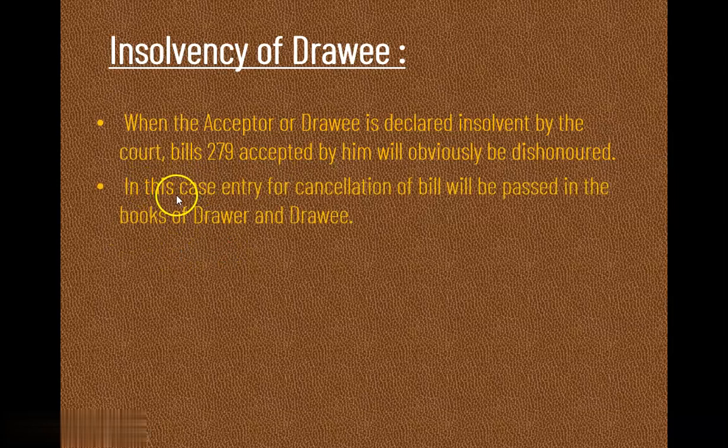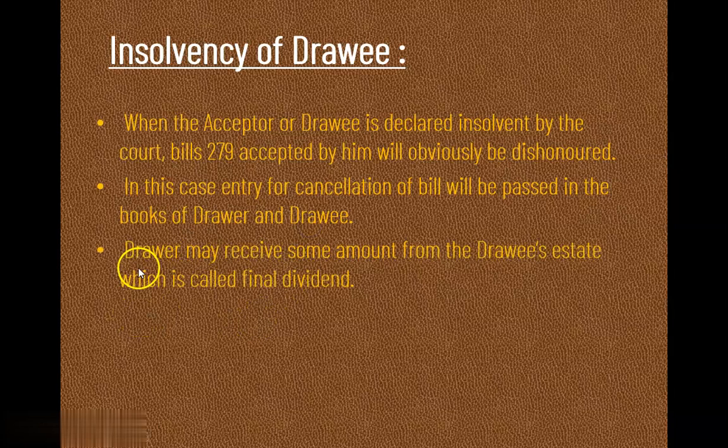Here in this case entry for cancellation of bill will be passed in the books of drawer and drawee. Now again we are going to pass the entry of dishonor of bill, right? Already our first bill is cancelled. Again the drawer has drawn the second bill, and now in this case the drawee has become insolvent and therefore we have to pass the first entry of cancellation of bill. Now see here, drawer may receive some amount from the drawee's estate which is called final dividend.